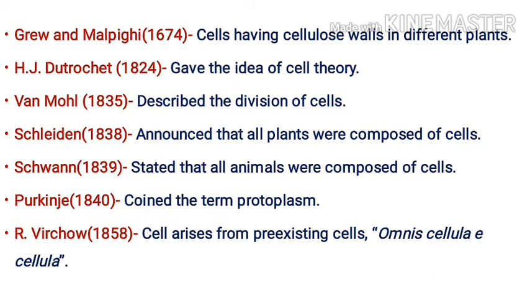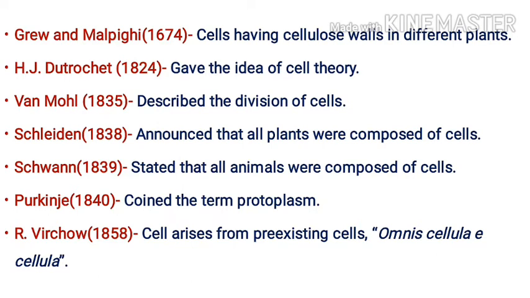Next is H. J. Dutrochet. In 1824, he gave the idea of cell theory. In 1835, Von Mohl described the division of cells. Schleiden announced that all plants were composed of cells in 1838.